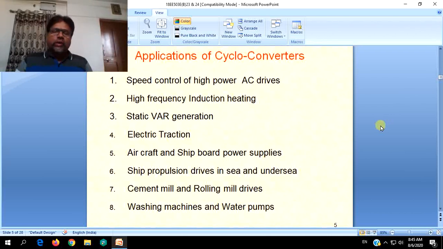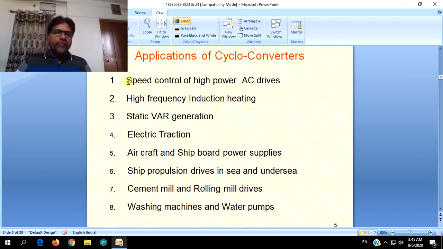But before that, everything was AC, all the drives were consisting of AC motors only, may they be single phase induction motors or 3-phase induction motors or synchronous motors. For all those things, the cycloconverters were used for frequency control, for speed control by changing the frequency as well as voltage.